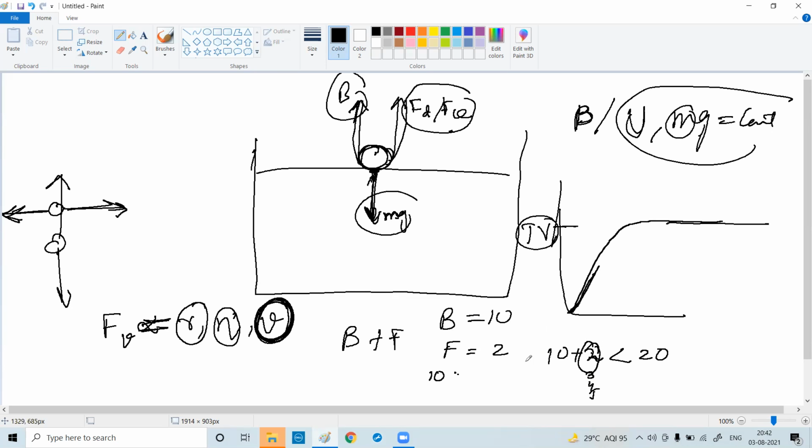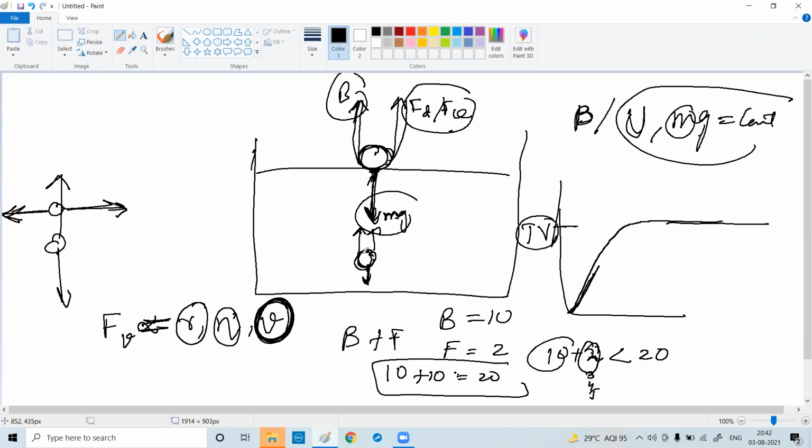Your drag becomes 10, and the buoyancy is already 10. So 10 plus 10 equals 20, and at that time the object comes to rest. Why? Because the sum of the upward forces is equal to the downward force, so there is no net force acting on the object. It is neither moving down nor moving up.